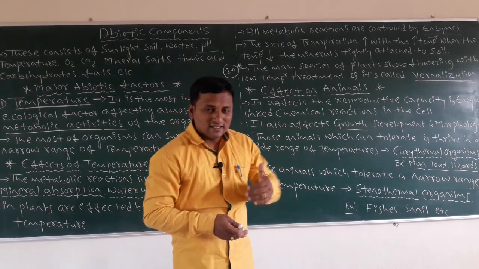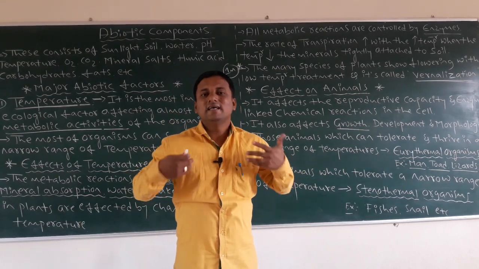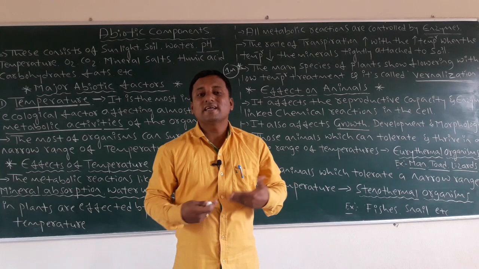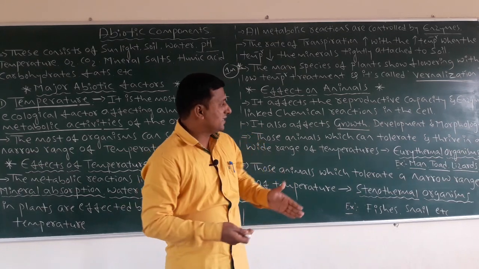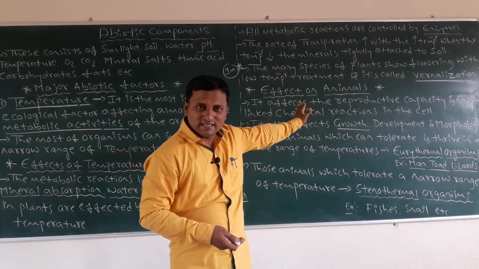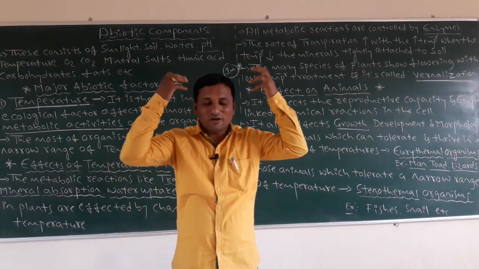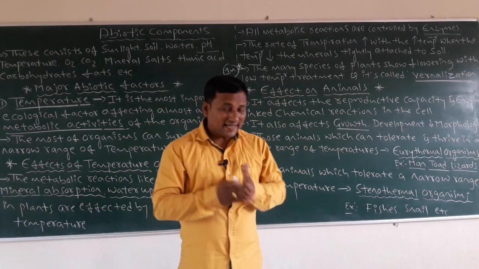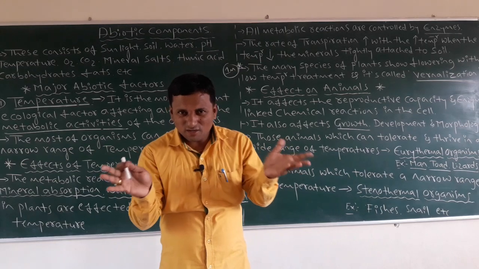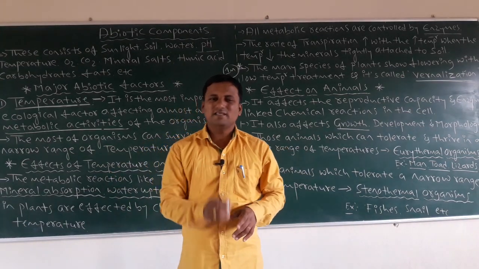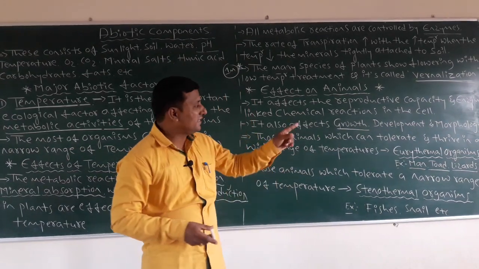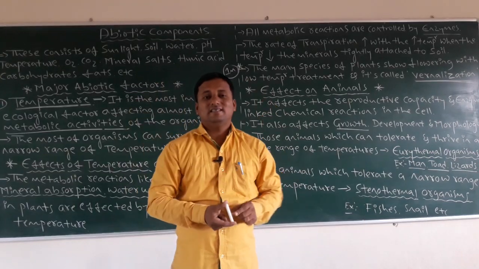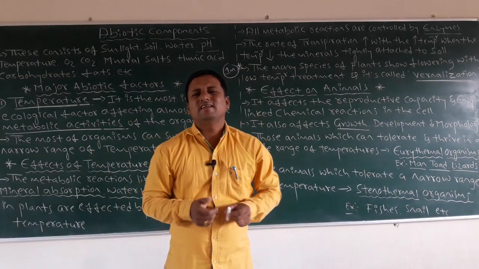If the temperature is right, then enzyme-linked reactions go on. It also affects the growth of the organisms. Next, development: all parts are developed, and we require temperature, and also for morphology. Just an example is the external layer of our body.